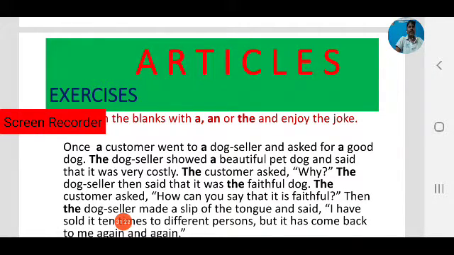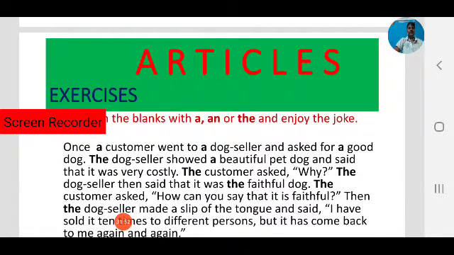A beautiful pet dog. We are mentioning it for the first time. A beautiful pet dog, and said that it was very costly. Next, the customer asked. Observe the customer. In the first line we use a customer. Now we are referring to him again, so we use the customer asked why. The dog seller then said that it was a faithful dog.